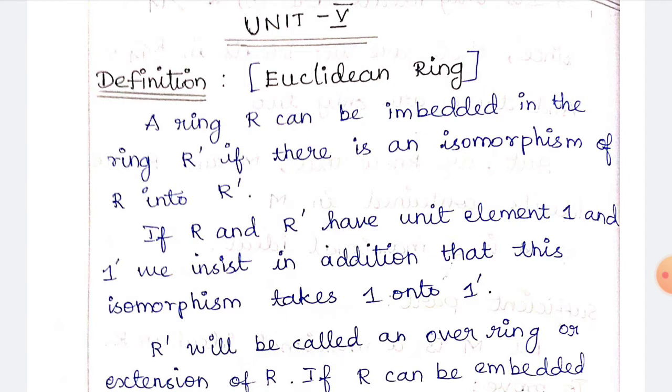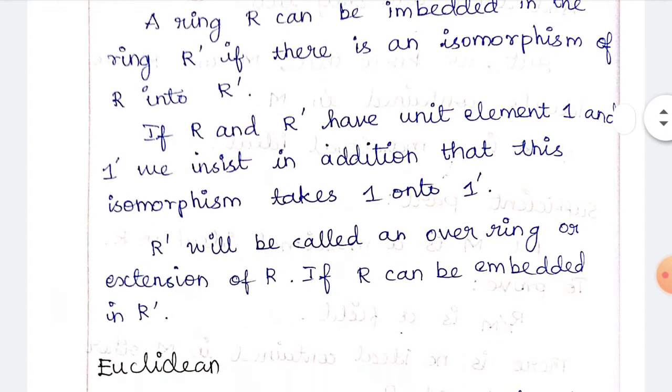A ring R can be embedded in the ring R dash if there is an isomorphism of R into R dash. If R and R dash have the unit elements 1 and 1 dash, we insist in addition that the isomorphism takes 1 onto 1 dash. R dash will be called an over ring or extension of R if R can be embedded in R dash. So this is the embedding definition.